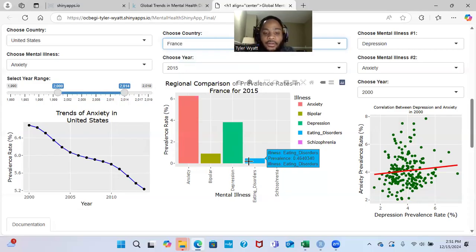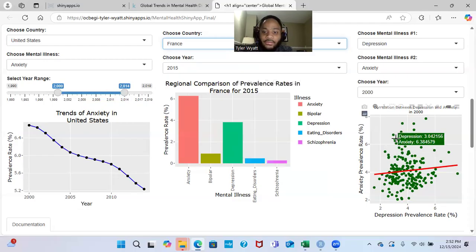And thirdly, another insight is that there are correlations between mental illnesses. So as you can see in this example here, it shows that a strong positive correlation exists between depression and anxiety. And this may imply the need for integrated treatments that address both disorders simultaneously, which could be more effective than treating them separately.